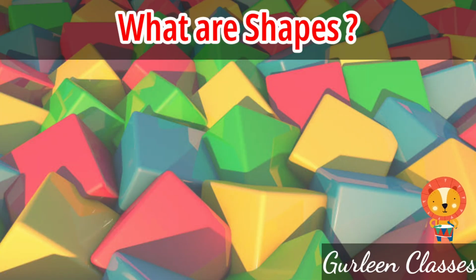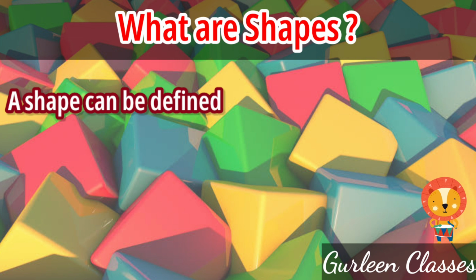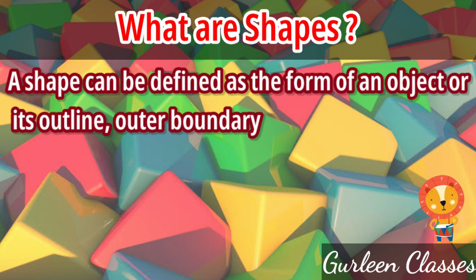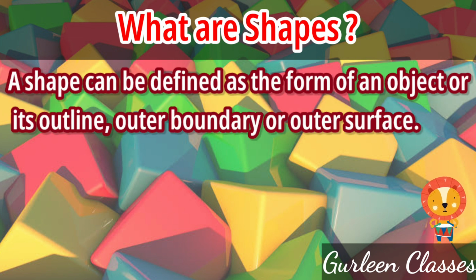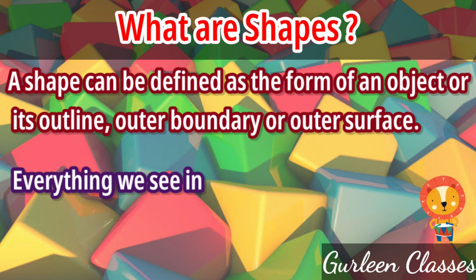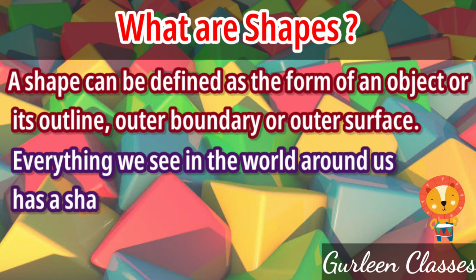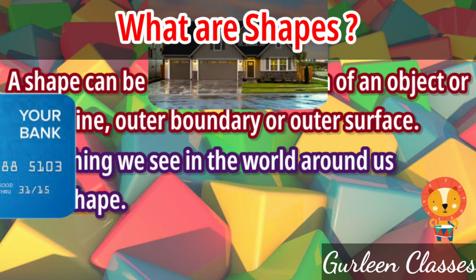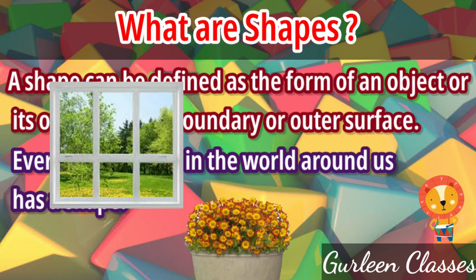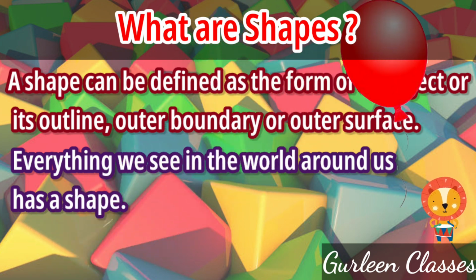What are shapes? In Hindi we say आकार. A shape can be defined as the form of an object or its outline, outer boundary or outer surface. So students, everything we see in the world around us has a shape. These geometric shapes appear in objects like credit cards, house, windows, flower pots, balloons, etc.